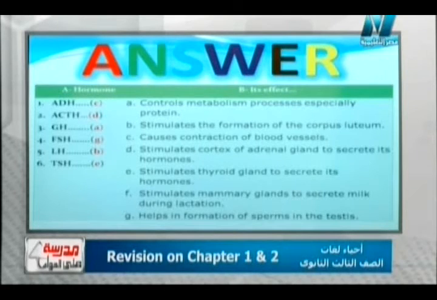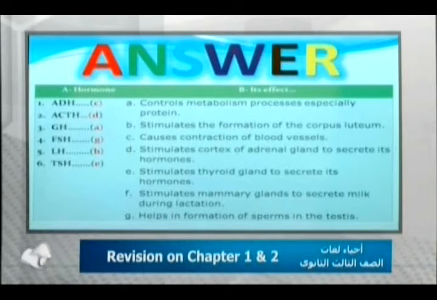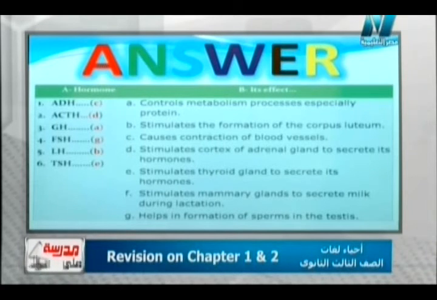لما اجي اشوف ادرينوكورتيكوتروفيك هرمون مع نمبر دي stimulate cortex of adrenal gland to secrete its hormones. Growth hormone control the metabolism especially protein. Follicle stimulating hormone help the formation of sperms in the testes. بعد كده بيقول لي luteinizing hormone or LH hormone stimulate the formation of corpus luteum. Thyroid stimulating hormone which is also called thyrotrophin hormone that stimulate the thyroid gland to secrete its hormones.